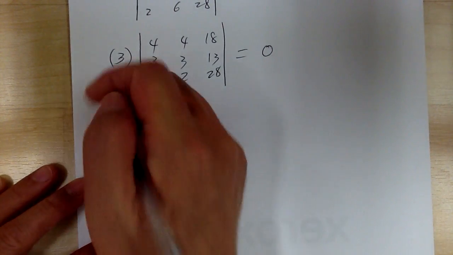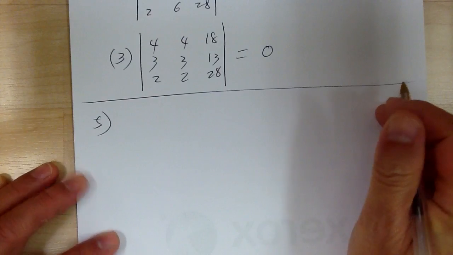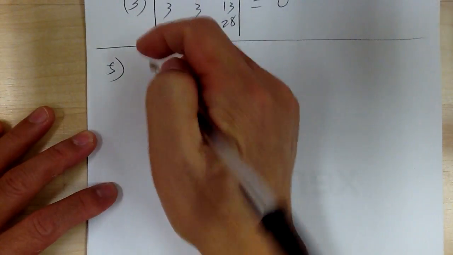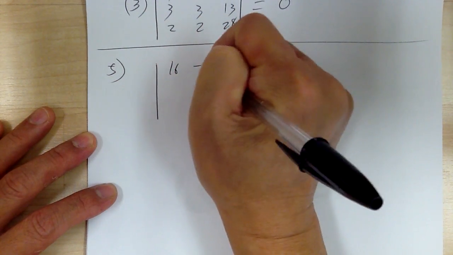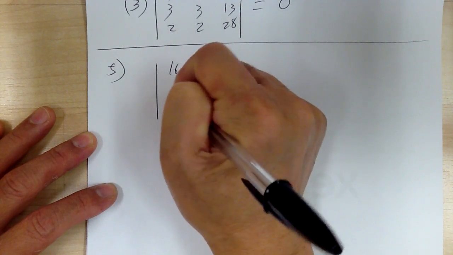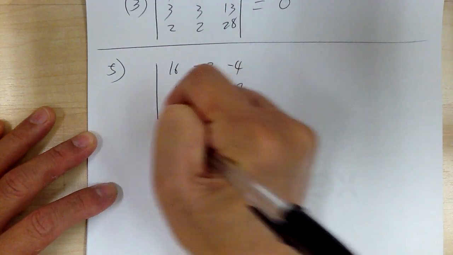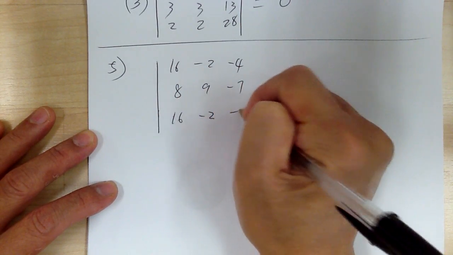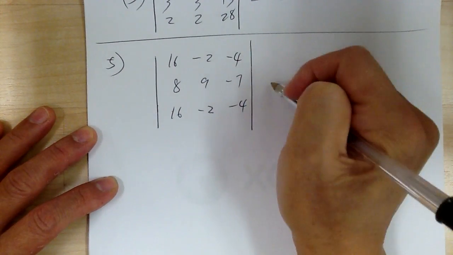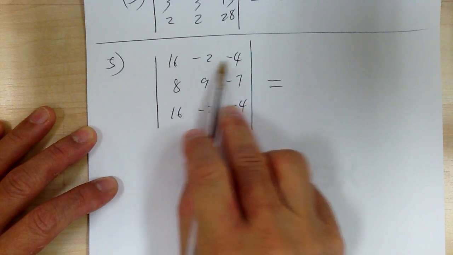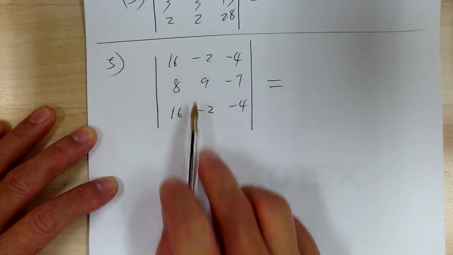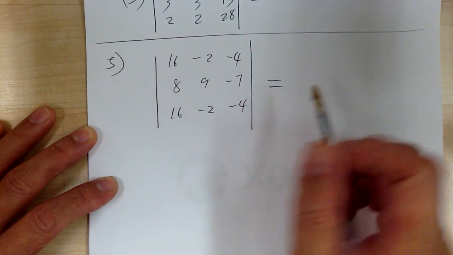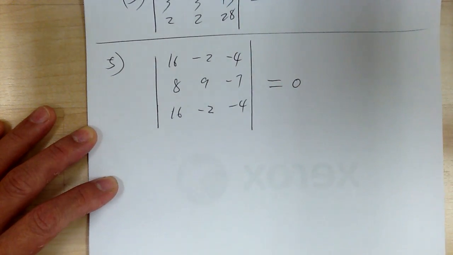Now if you look at number 5, you have 16, -2, -4, 8, 9, -7. And the answer would be, if you notice the first row and the third row are identical, that means the answer will equal to 0, right? So you don't even have to waste time doing any of these things.